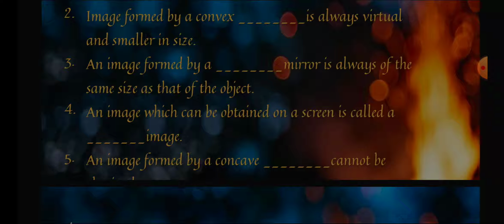The image which cannot be obtained on the screen is nothing but the virtual image. So which one will give you virtual? Concave mirror has an inward reflecting side, and if you keep the object further, then it will give you an inverted image as well as a real image. While on the other hand, concave lens, if you keep the object nearer or farther, will always give you a diminished image. If you try to capture the image on the screen, it cannot be done. So the answer should be concave lens.